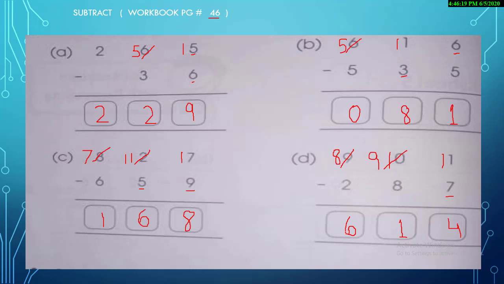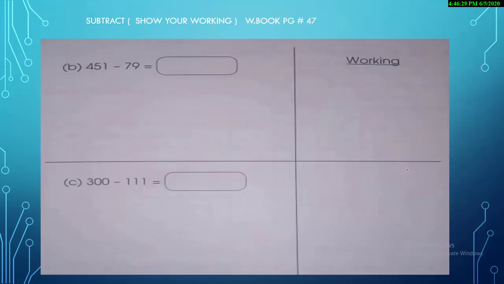This is a question that really helps you to think, and you need to practice this question because it's going to help you a lot. Okay, this is page number 47 of your workbook. So take out the workbook, page number 47. This is the last page of your topic today.